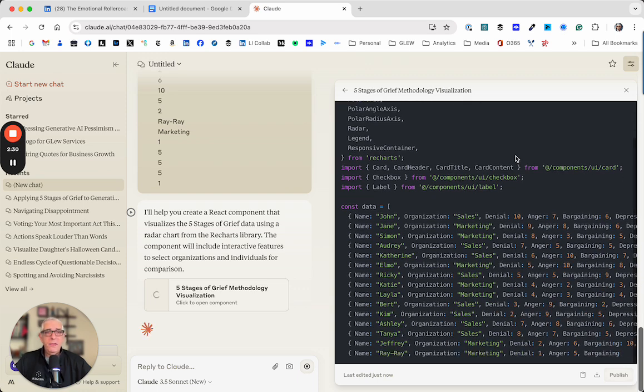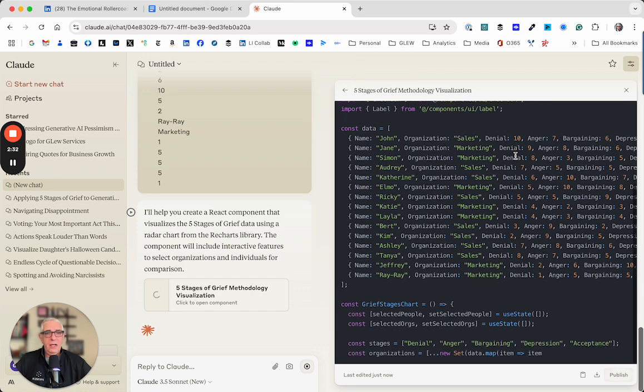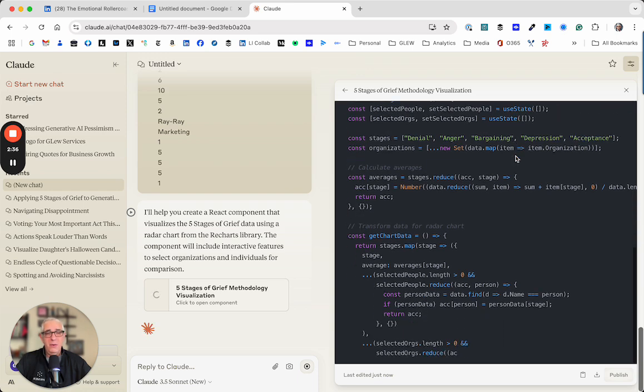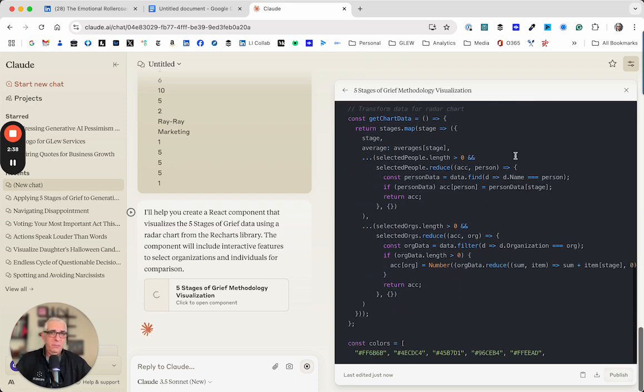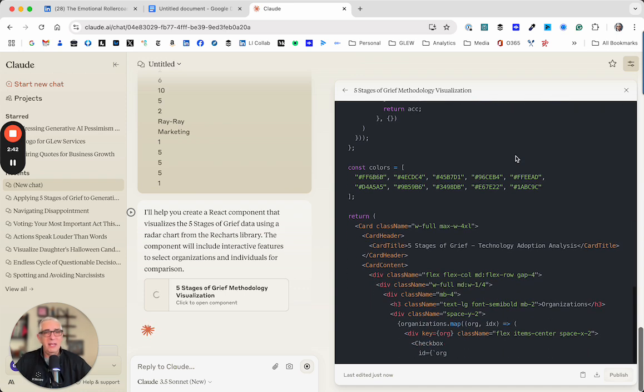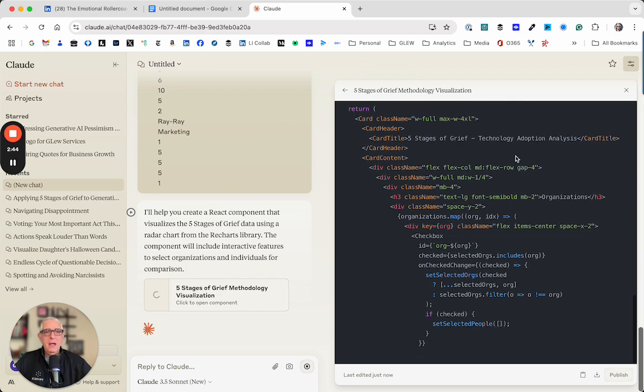Okay. A couple of things I'll note here. Number one, I know nothing about coding. I've never wanted to know anything about coding. I have very specifically stayed away from learning coding. It's just not something that is of interest to me.